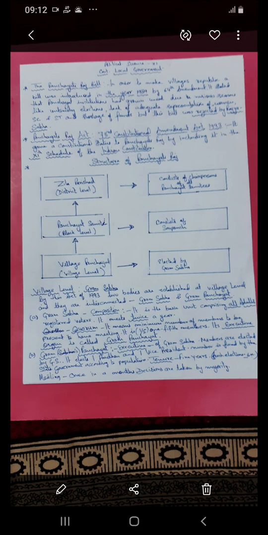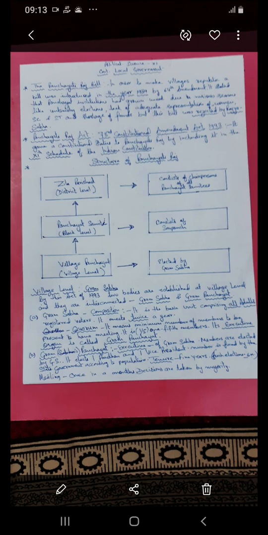So how many members will be there in the Gram Panchayat, the executive part, is based on the population of that village, and the state government decides.